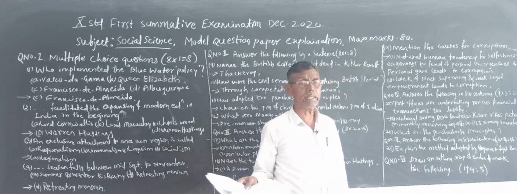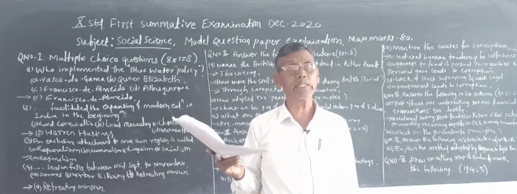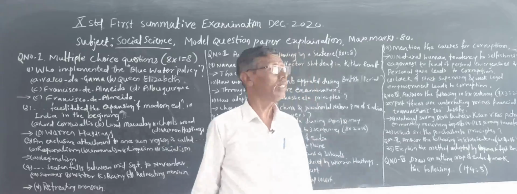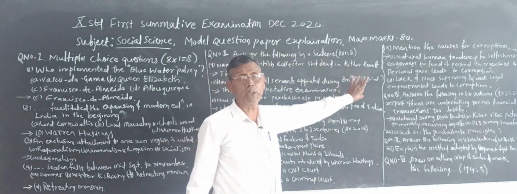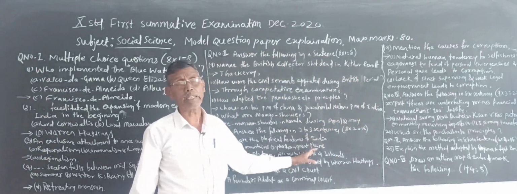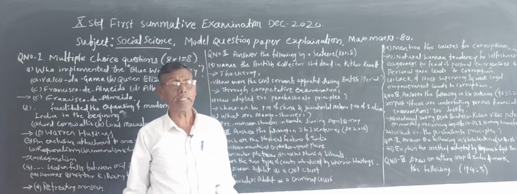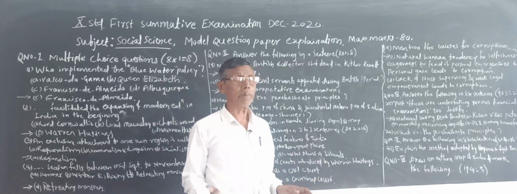Sometimes they will ask you to draw an outline map of India and mark the physical features of India. That time you have to mark the northern mountains, the great northern plains, the peninsular India and the coastal regions of India. Like this, you will get 5 marks.